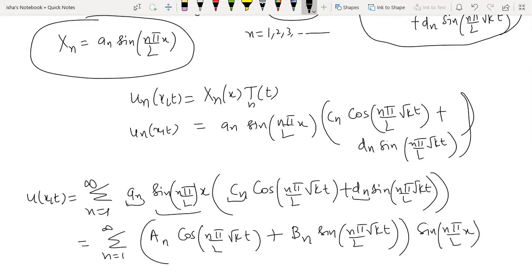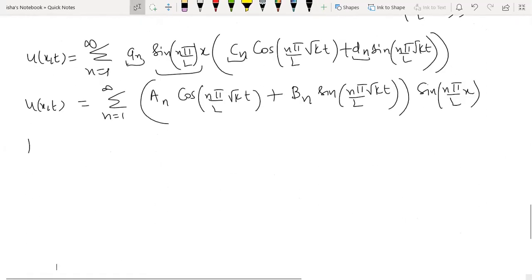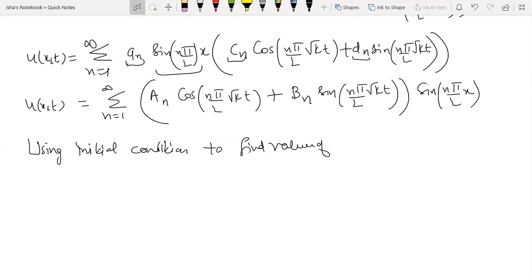So for x, there are actually only sine terms coming, but for t, there are cosine as well as sine terms coming. So you can see here how many arbitrary constants there are. If you just look at one term, it's an and bn. So after this, the question will be solved using the initial conditions. So we'll now be using initial conditions to find the values of an and bn.